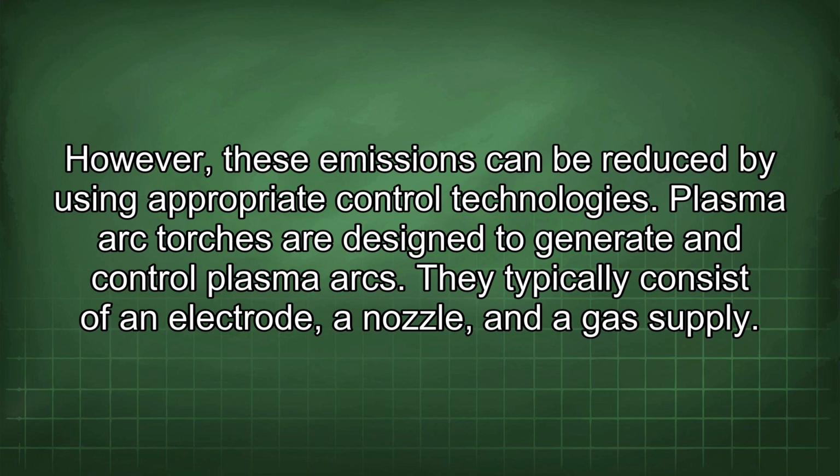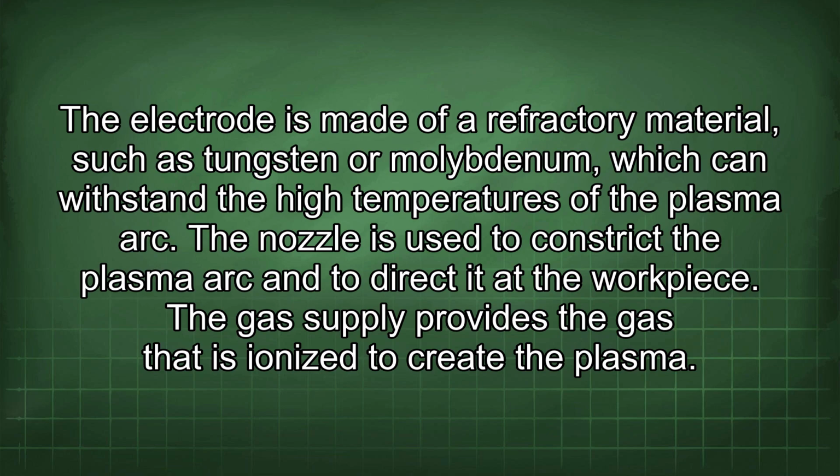Plasma arc torches are designed to generate and control plasma arcs. They typically consist of an electrode, a nozzle, and a gas supply. The electrode is made of a refractory material, such as tungsten or molybdenum, which can withstand the high temperatures of the plasma arc. The nozzle is used to constrict the plasma arc and to direct it at the workpiece. The gas supply provides the gas that is ionized to create the plasma.